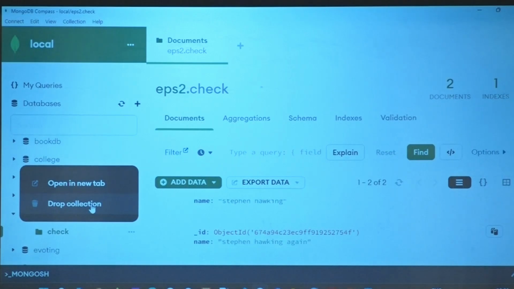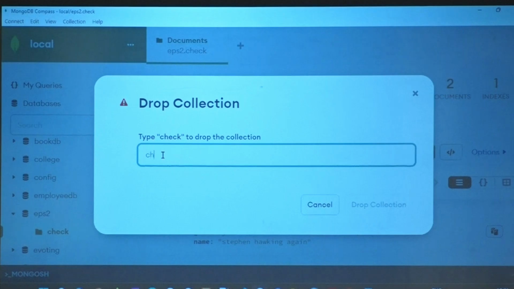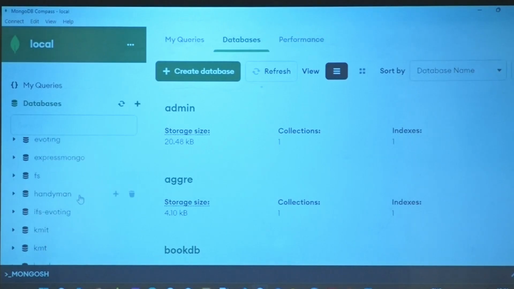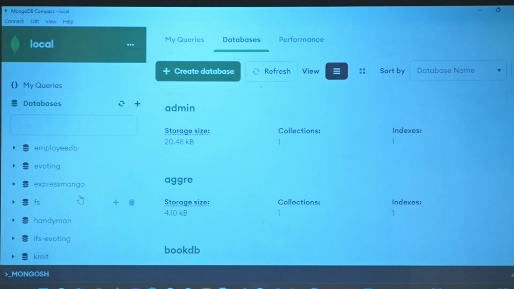Yeah, I'm going to say drop collection. This is an interesting thing where it asks me to type it up to make sure it's not by mistake. I say drop collection. Now look at that. Do you see EPS2? No.